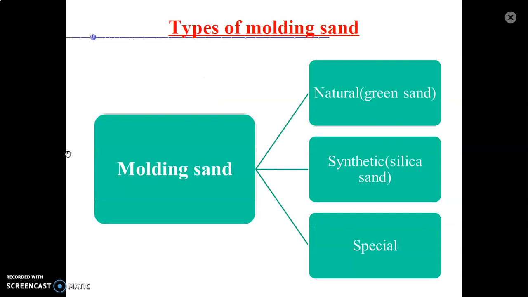Here we have three different types of molding sand. One is the natural, that is 100% taken from natural resources. Second is synthetic, that is made from silica sand. And third one is the special sand. So these are the molding sands that are used for the preparation of the mold.